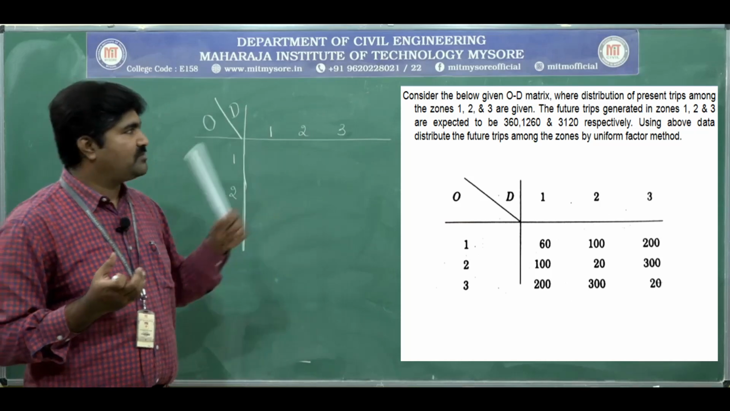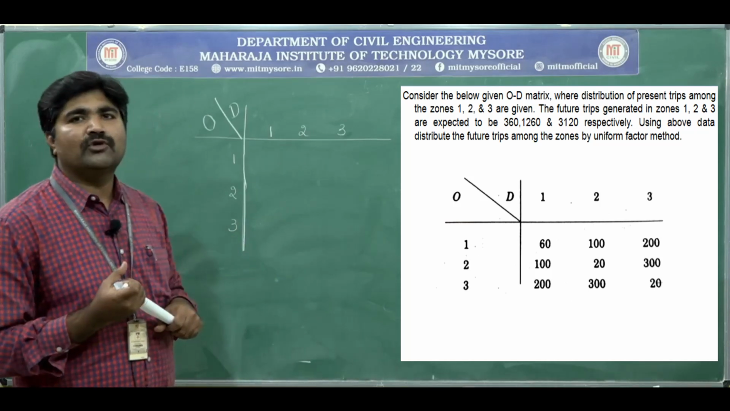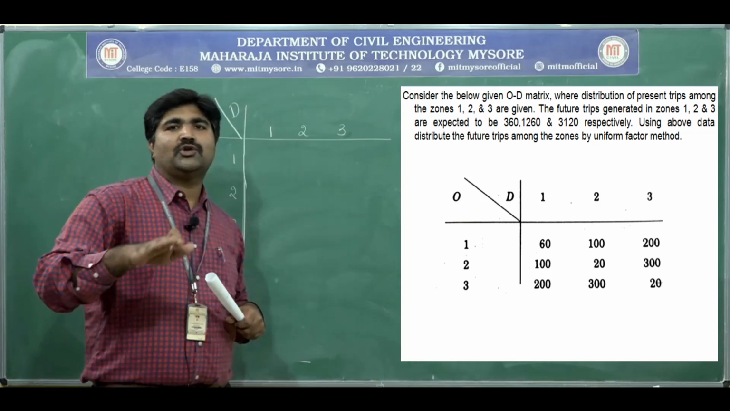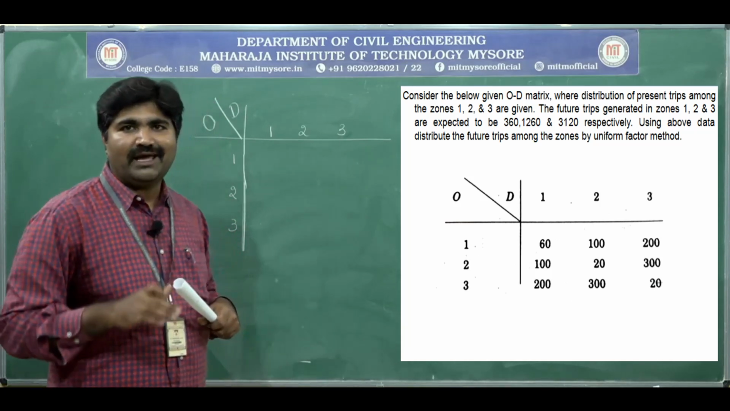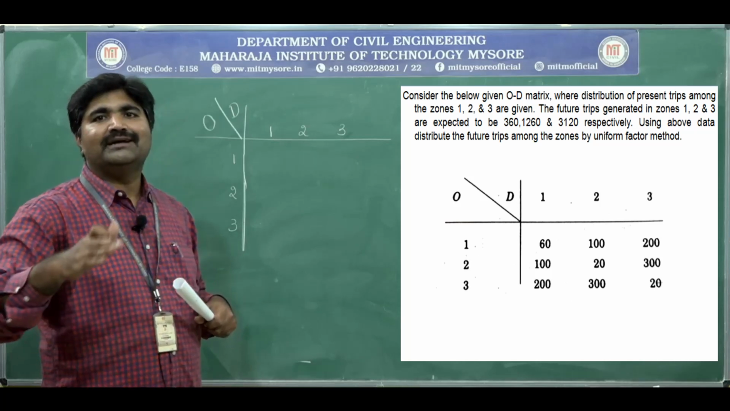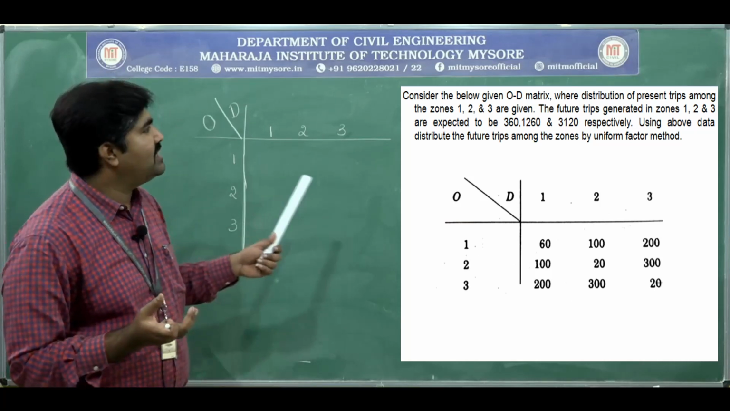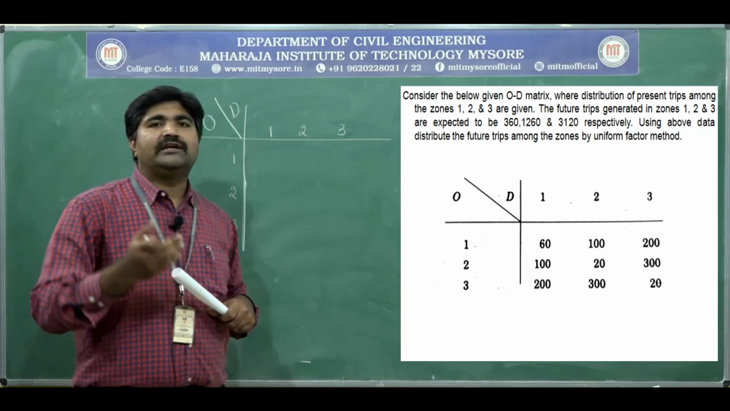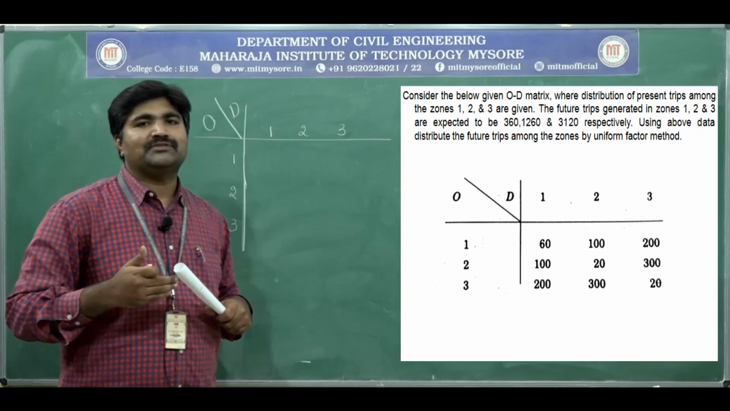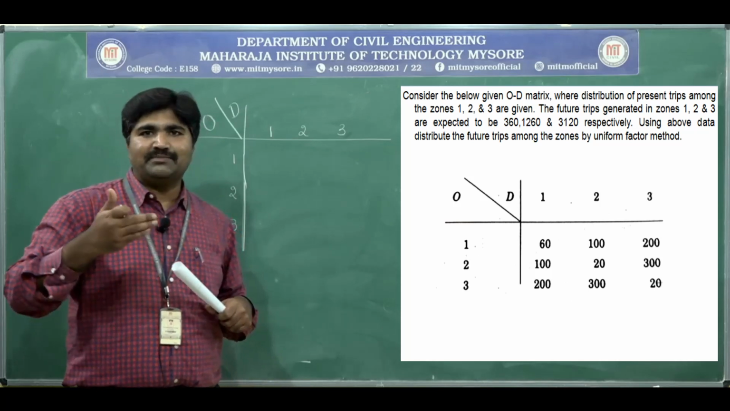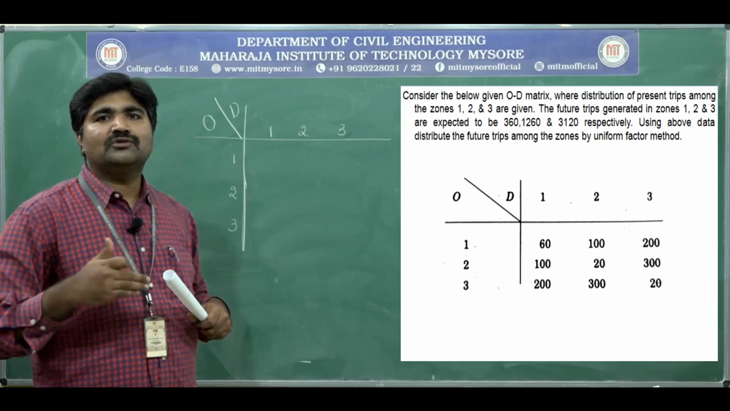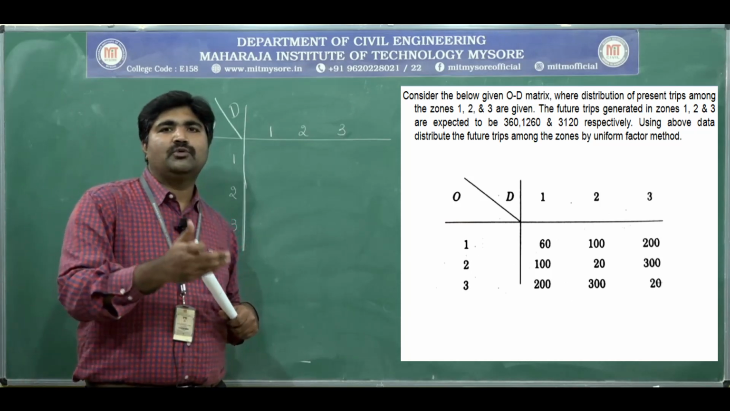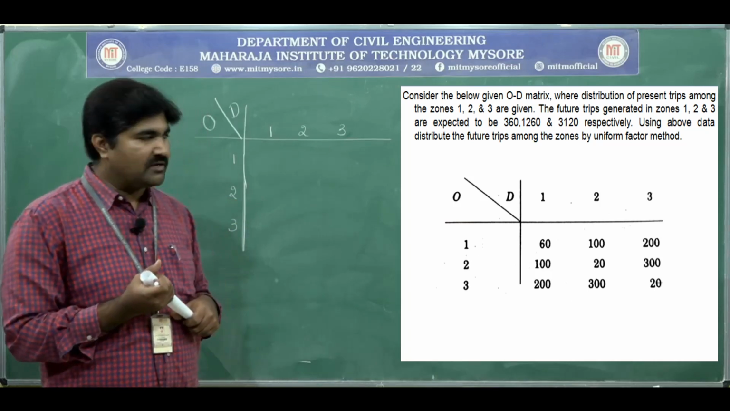Take down the problem, the first problem, on the uniform growth factor method. Consider the below given OD matrix. As I told, the trip distribution will be represented in an OD matrix, that is the origin destination matrix. Consider the below given OD matrix where the distribution of present trips among the zones 1, 2 and 3 are given.